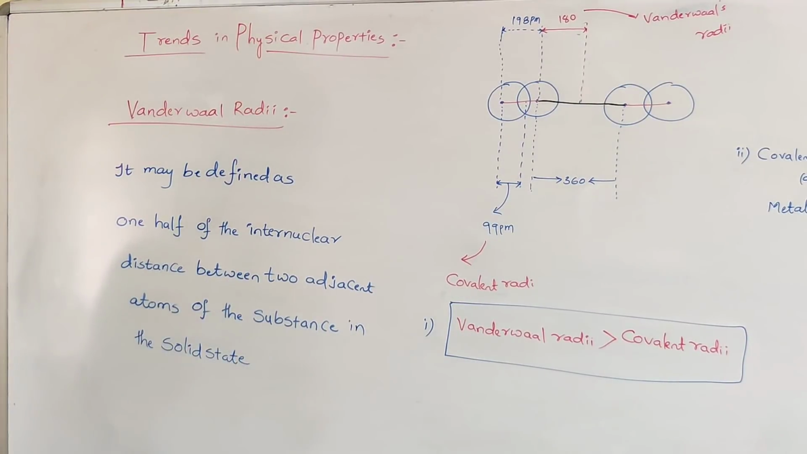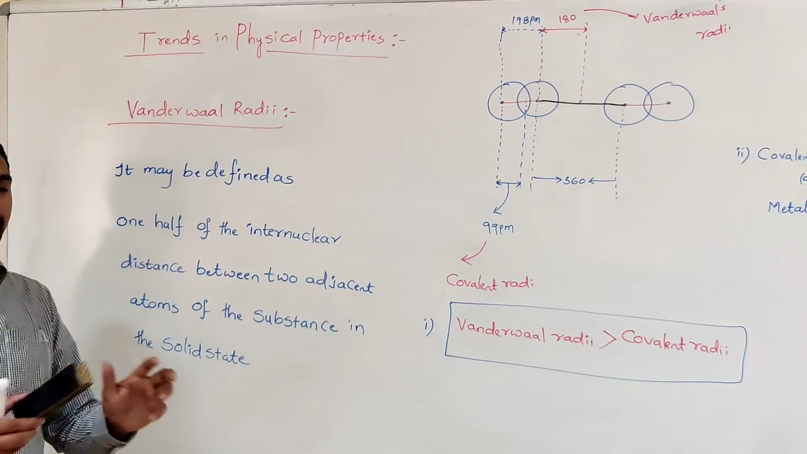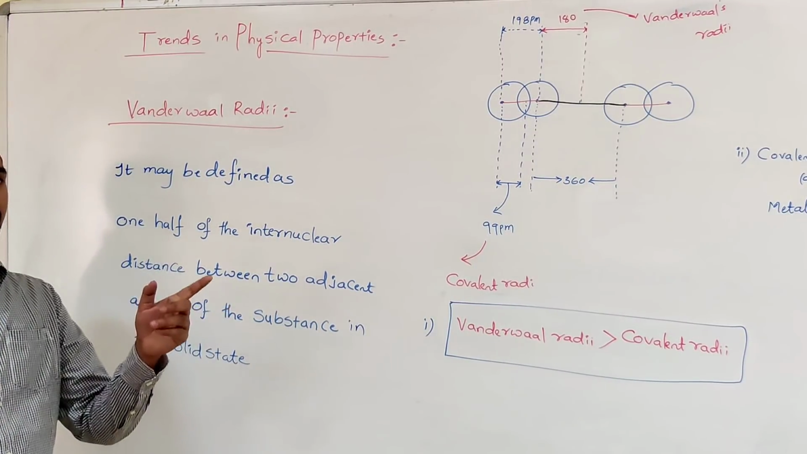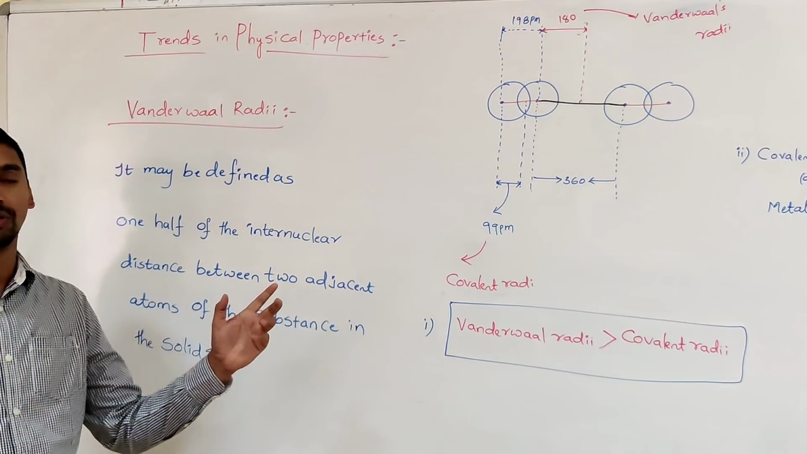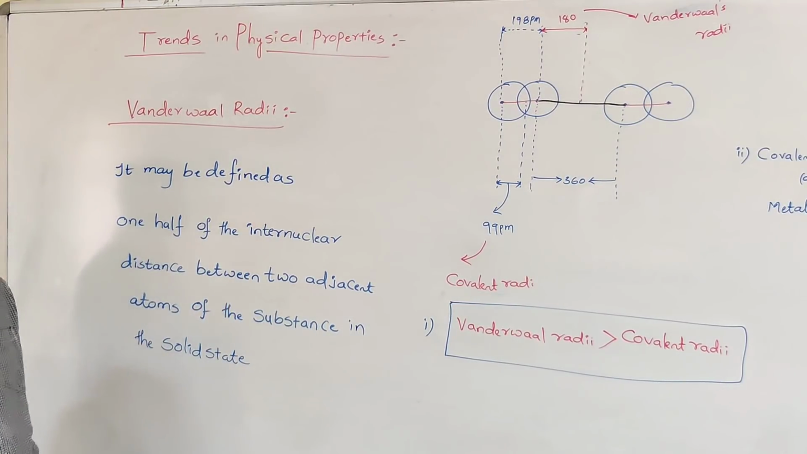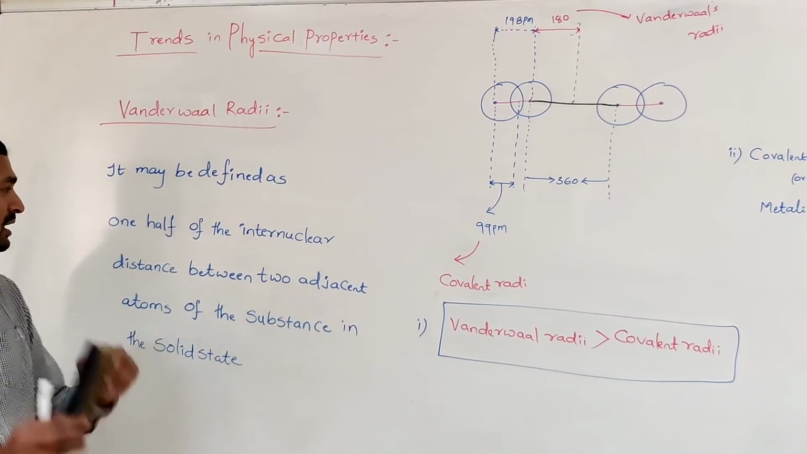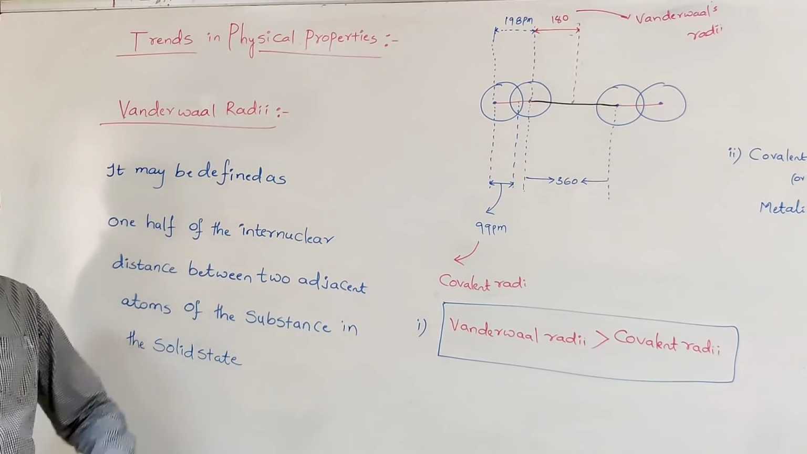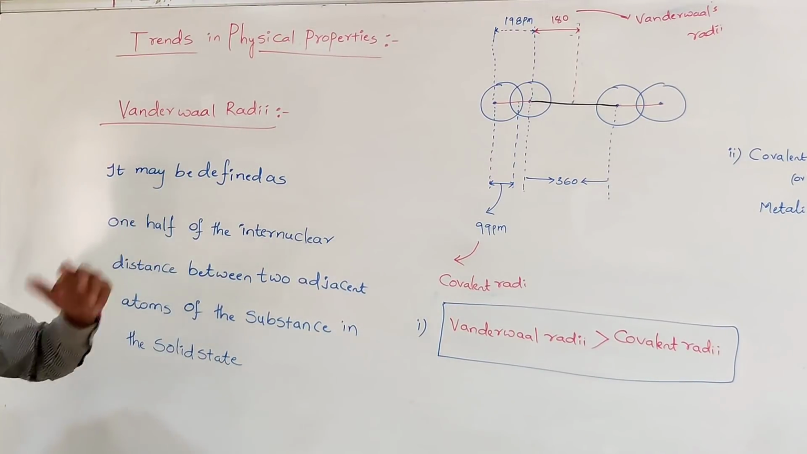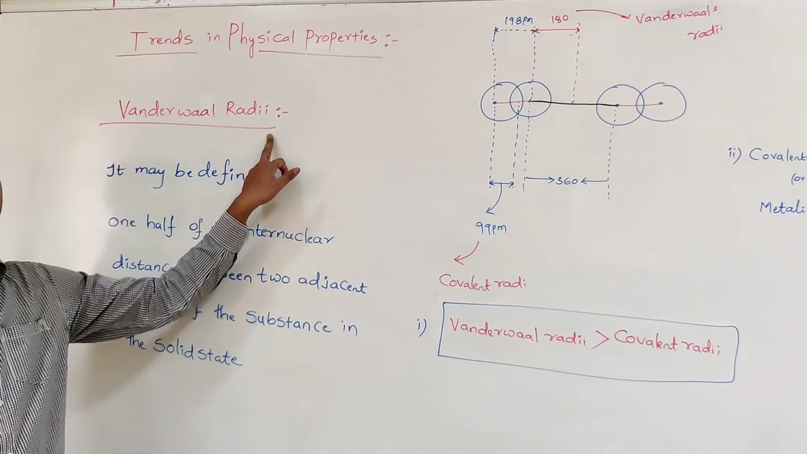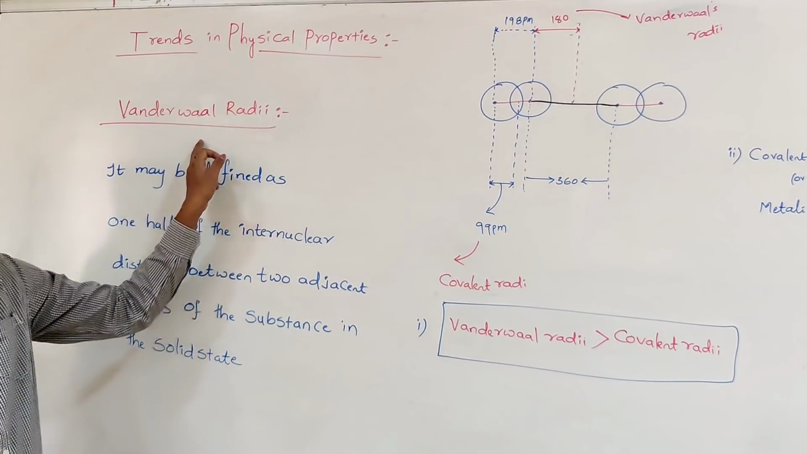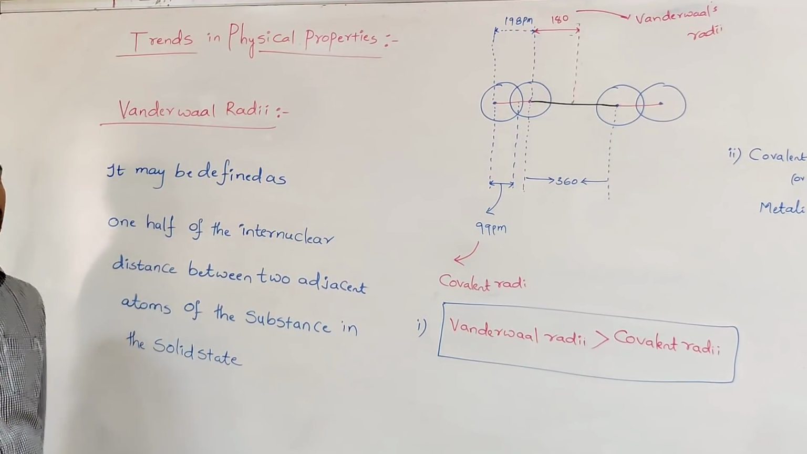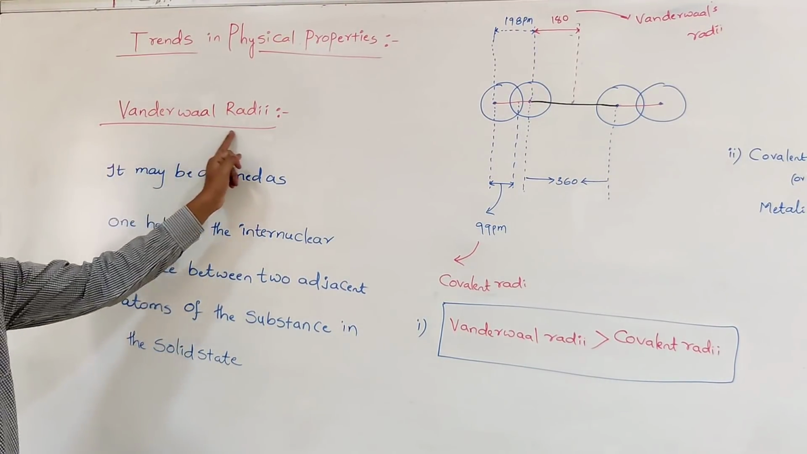Now here, when they are separated by a large distance, we can find out the internuclear distance between the two neighboring noble gas atoms. After determining that internuclear distance between the two neighboring atoms of noble gases, make it half. Whatever value you get, that is called the van der Waals radii. It is named so only because of the presence of the van der Waals forces between the noble gases. That's why it is called van der Waals radii.